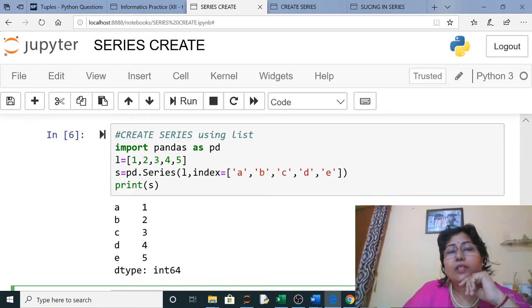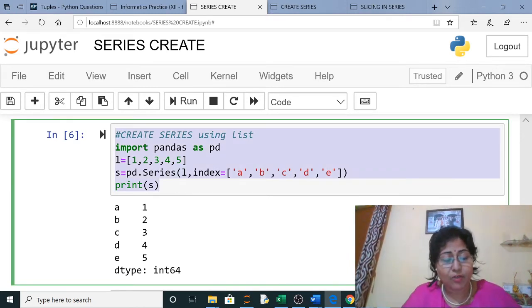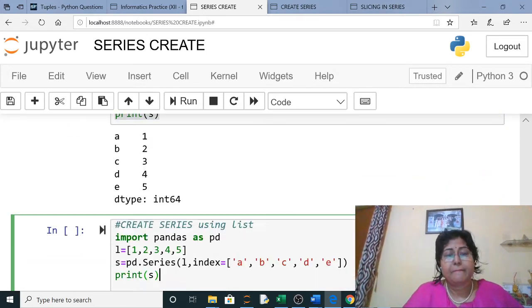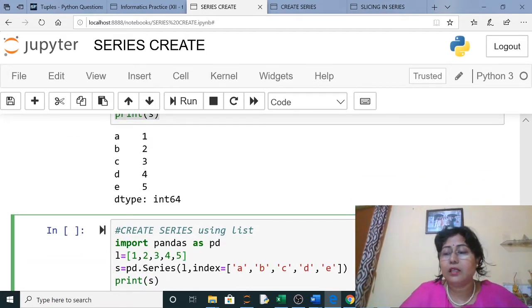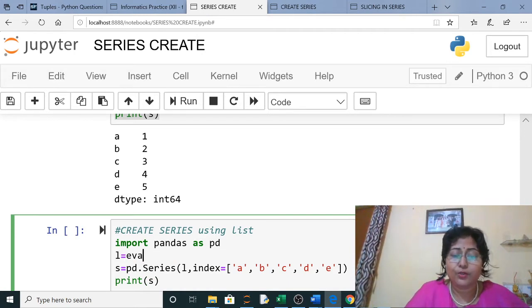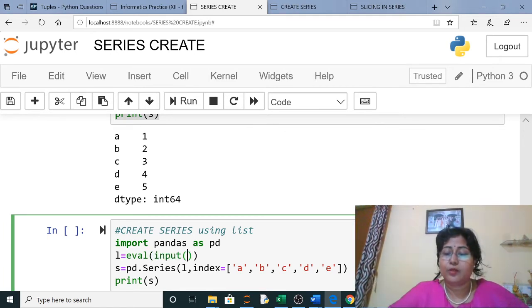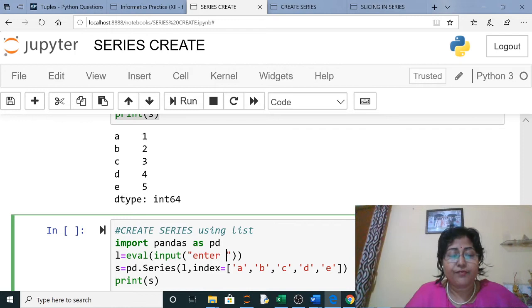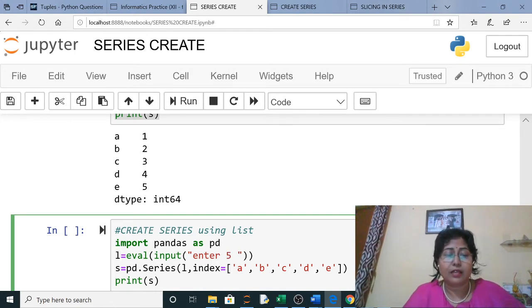Now next is user friendly. I want the user to enter the data. So I will ask the user to enter the data. For that you have to use eval input, and enter the values. As I have given the index as 5, here enter 5 values.